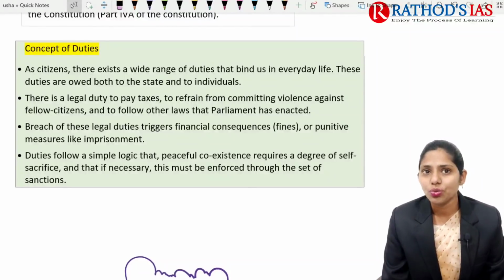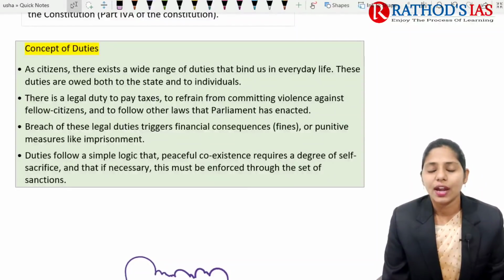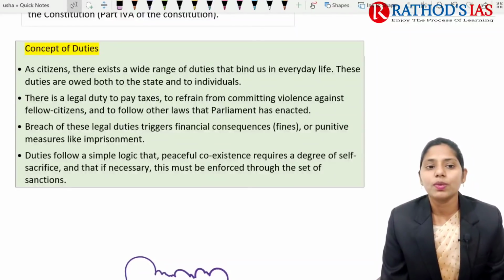So because of this, we have a set of sanctions on us, and we have to perform some duties. These duties are introduced in our Indian Constitution through Constitutional Amendment.